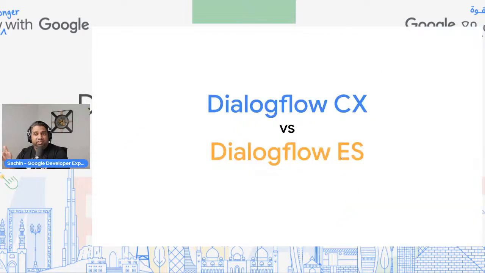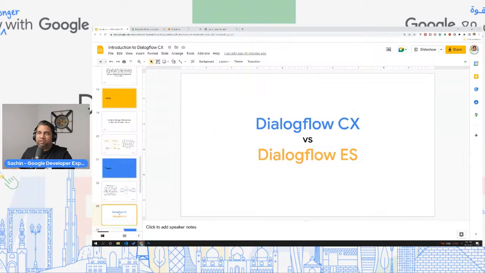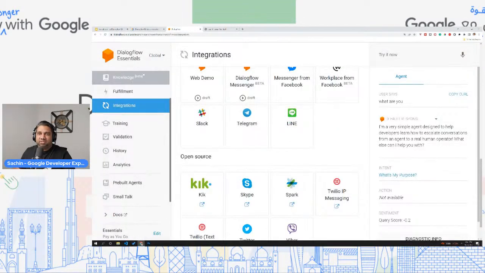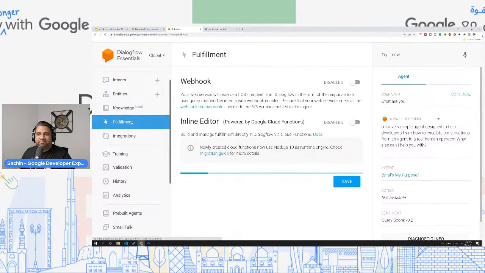One of the other core feature differences between Dialogflow Essentials and Dialogflow CX is that in Essentials, you get to have only one webhook. For anyone doing this for the very first time, if you do not know what a webhook in Dialogflow means, I'm going back to Essentials. Within Dialogflow Essentials, you have something called fulfillment.